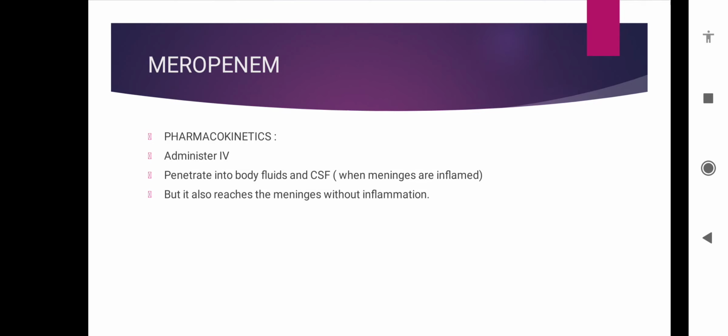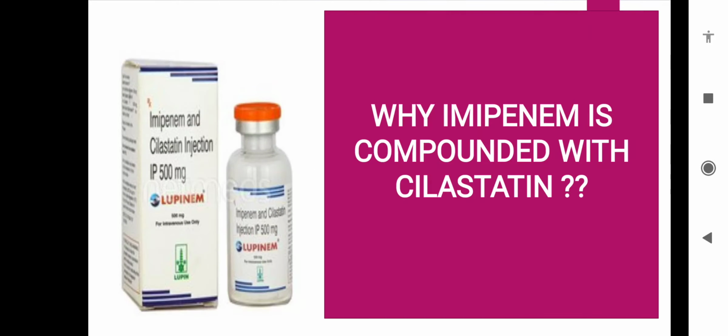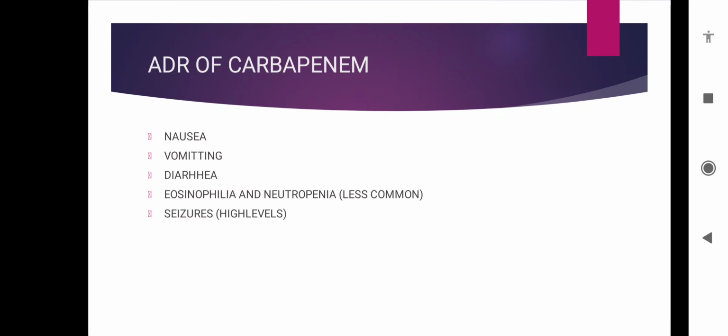Meropenem pharmacokinetics. It is administered IV and penetrates into body fluid and CSF when meninges are inflamed, but it also reaches the meninges without inflammation. Why is imipenem compounded with cilastatin? The reason is described previously. Adverse effects of carbapenem: nausea, vomiting, diarrhea, eosinophilia and neutropenia, less common, and it is seizurogenic. With high levels of carbapenem, it precipitates seizures.